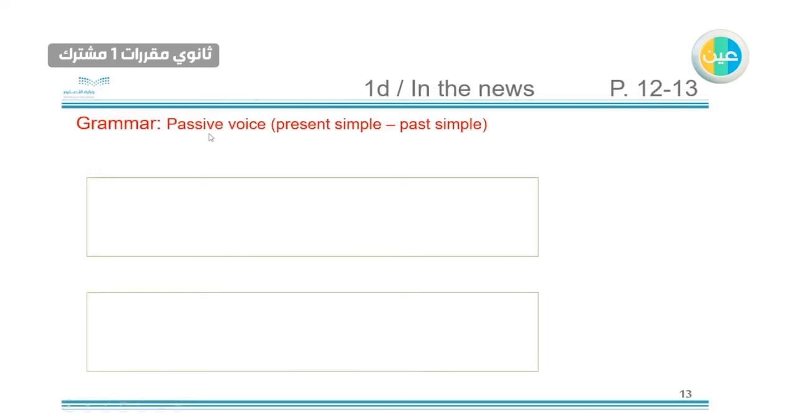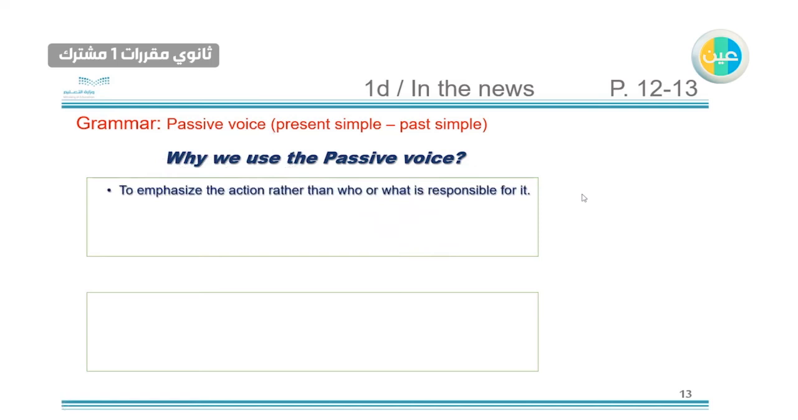Passive voice. We use it with present simple and past simple. So why do we use the passive voice? What is the goal behind using it? The first one is to emphasize the action rather than who or what is responsible for it. So we are focusing on the action itself. We will take an example later. The second one is when the agent is unknown. The agent is like the subject, and we don't know who is doing that.